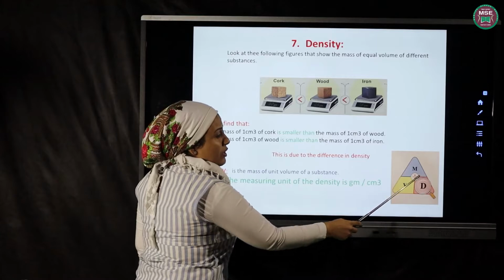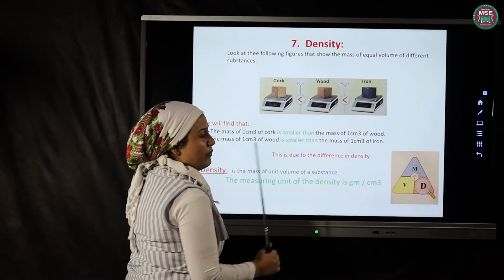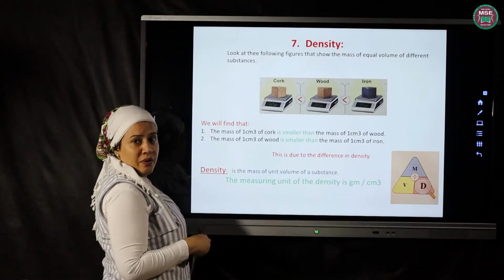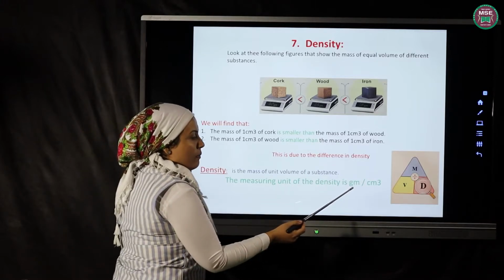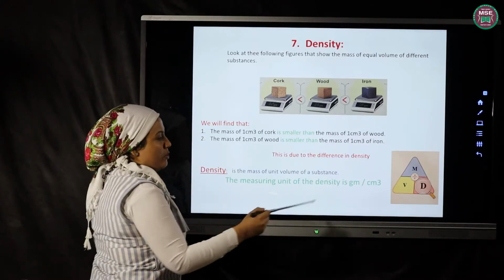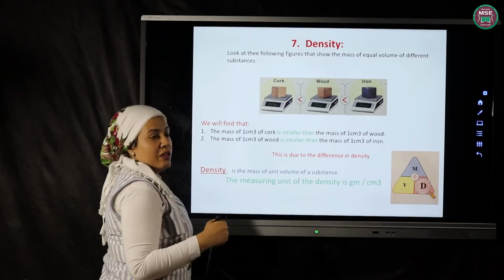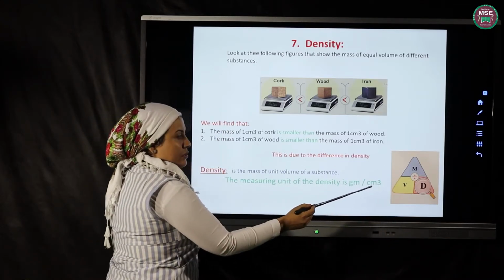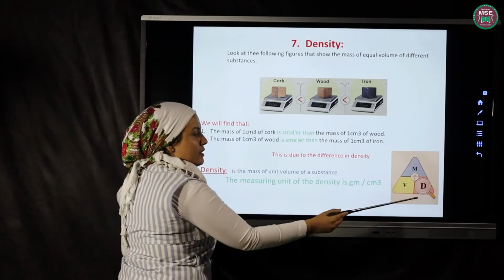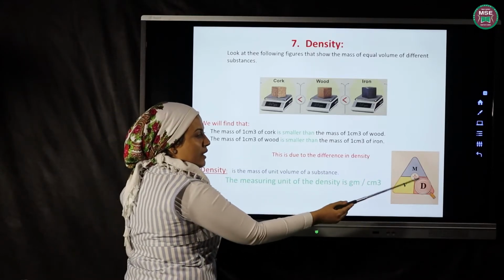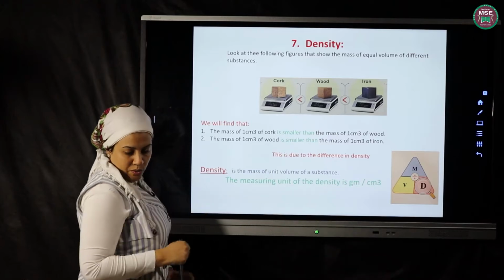What is the measuring unit of the mass? We talked before about the measuring unit of the mass. It's gram or kilogram. We will use the gram. Okay, what about the volume? The volume is in cubic centimeter. So the relation between density, mass, and volume: density equals mass over volume.